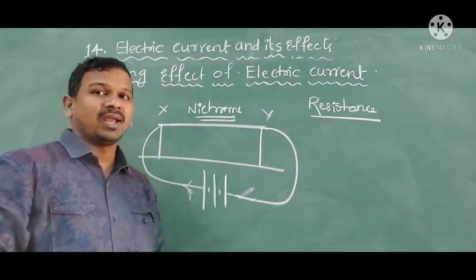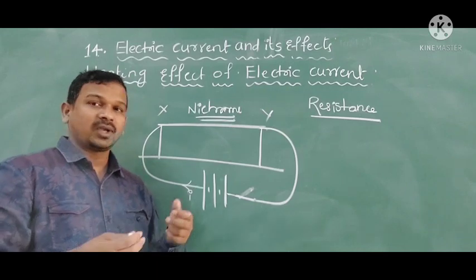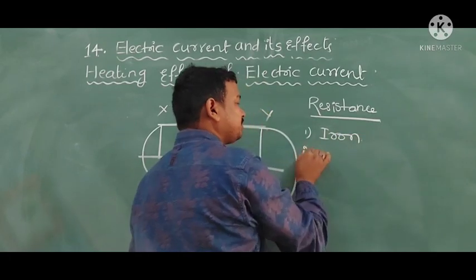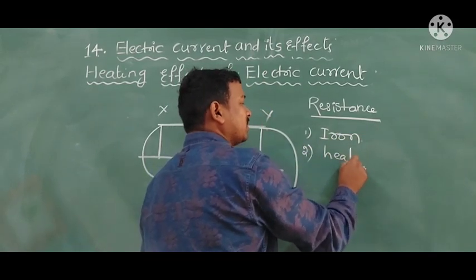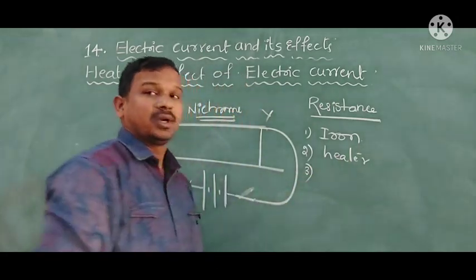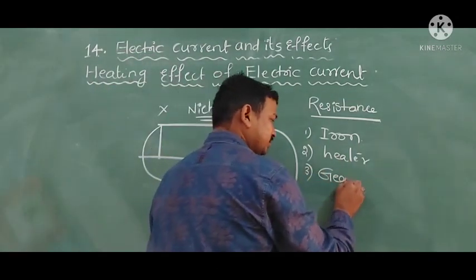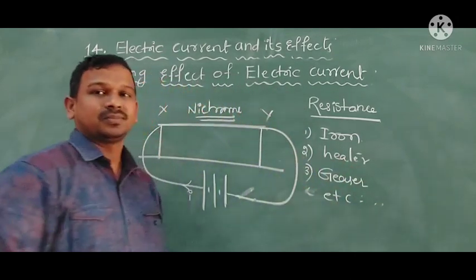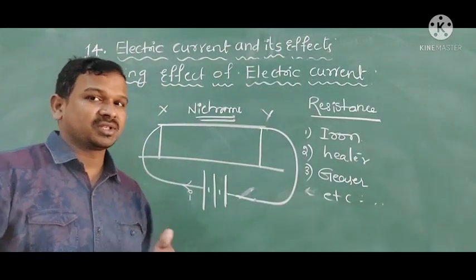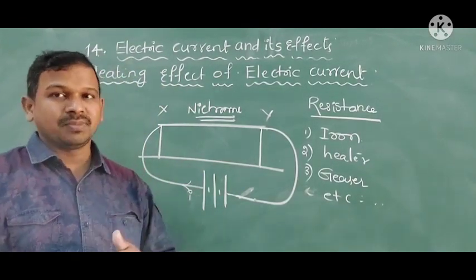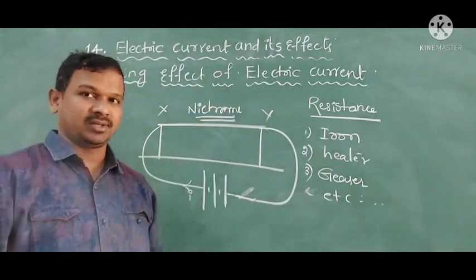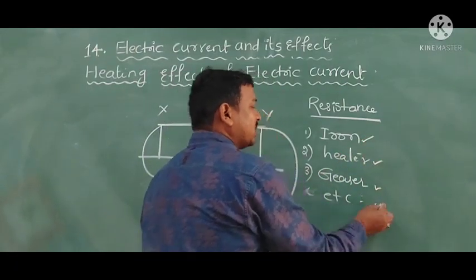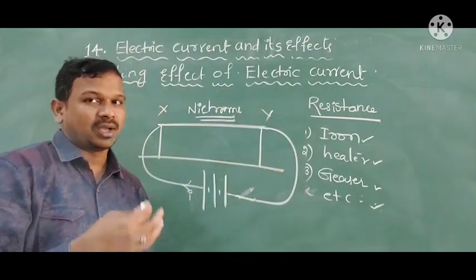By this principle, many electrical appliances came into the market. One is the iron box, iron, heater, geyser, etc. Whatever the electrical appliance you take, if it is giving heat, the mechanism behind it is electric current. Based upon the different kinds of materials we are using in it, it will give heat here.